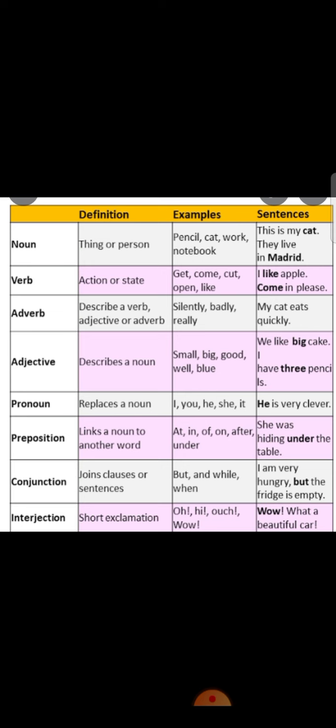Then fourth one, adjective. An adjective describes a noun. For example, small, big, good, well and blue. In a sentence, we like big cake. So, big is an adjective.